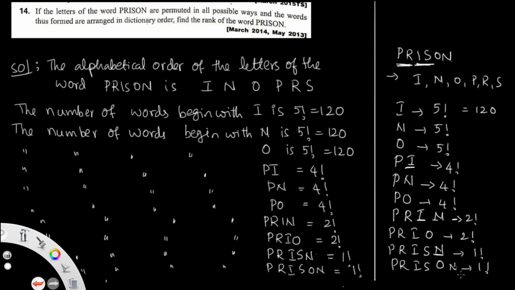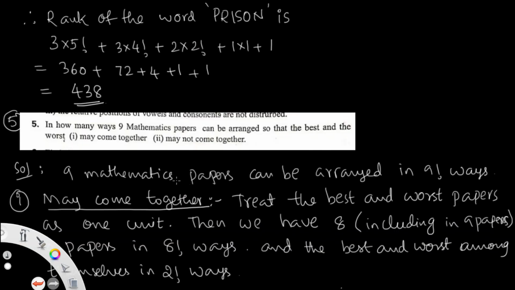So total numbers you can add. So that is 5 factorial, nothing but 120. Here also 120. Here also 4 factorial, nothing but how many? 24. And here 24, 24. 4, 3, 2, 1, 24. 2 factorial nothing but 2 and 2, and here 1, 1. So total value then you get on the next page. So that is 438. Therefore, the rank of the word is 438.